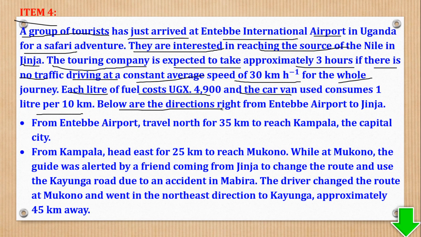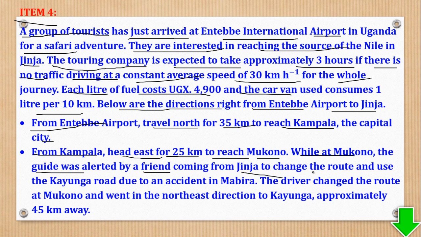Below are the directions from Entebbe to Jinja. From Entebbe Airport, travel north for 35 kilometers to reach Kampala, the capital city. Then from Kampala, head east for 25 kilometers to reach Mukono. While at Mukono, the guide was alerted by a friend coming from Jinja to change the route and use the Kayunga road due to an accident in Mabira.